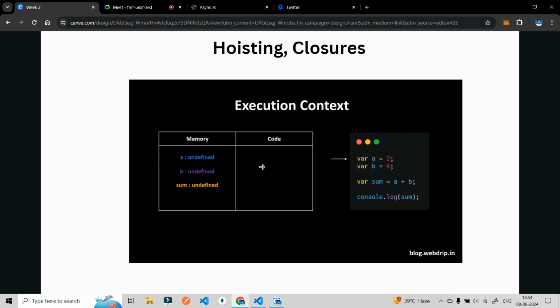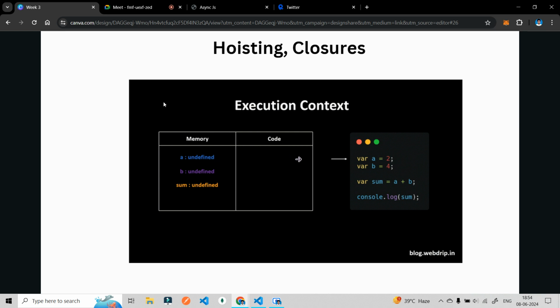Now what happens is, before initializing or running this code, memory will take place. In the execution context, as soon as you declare a variable, memory will be assigned. It will say a is undefined.